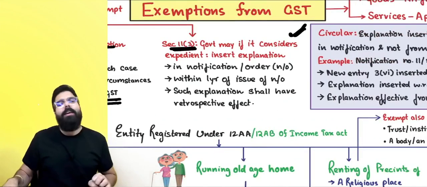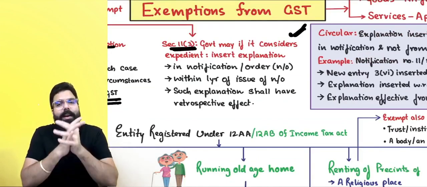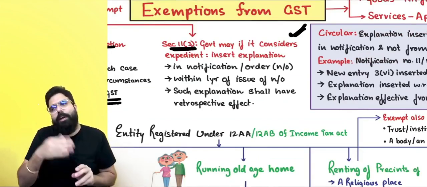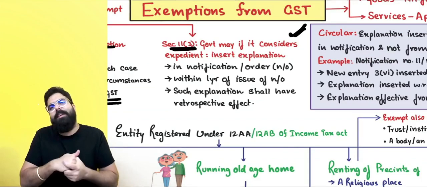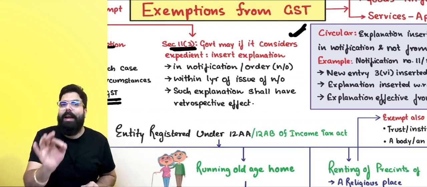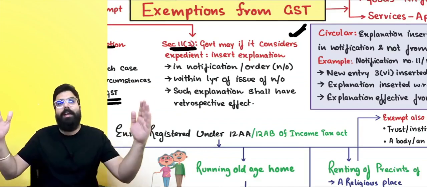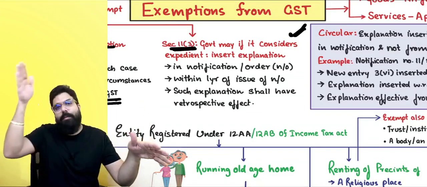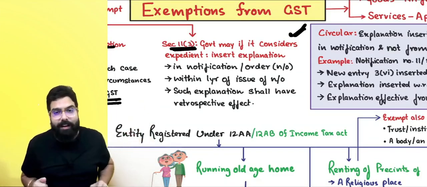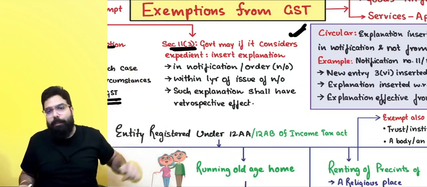If the government considers it necessary, it can insert an explanation. So if the government has issued a notification or a special order, whatever it is, and considers it necessary to insert an explanation, then the explanation can be inserted within 1 year. If an explanation is inserted within 1 year, it will have retrospective effect. But if it is inserted after 1 year, it will have prospective effect.